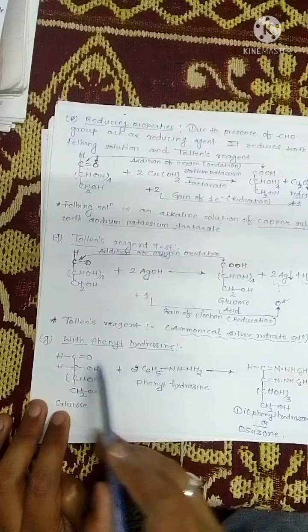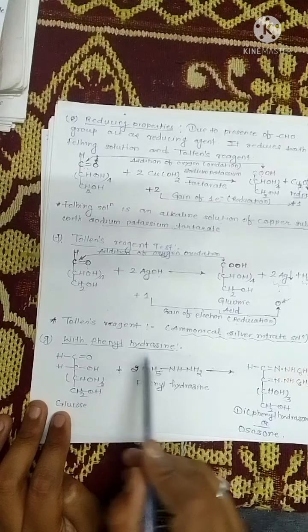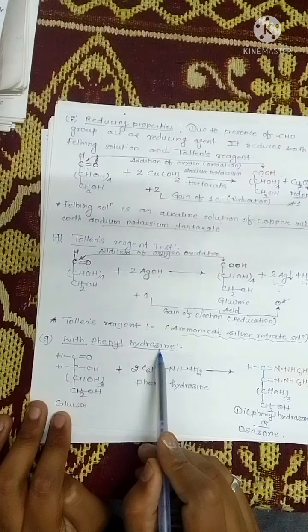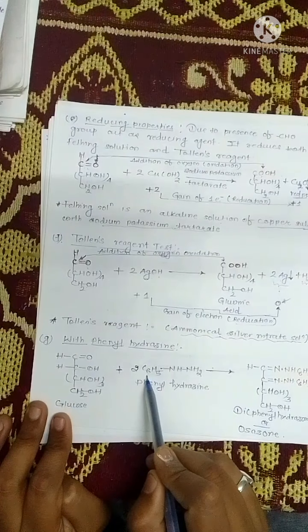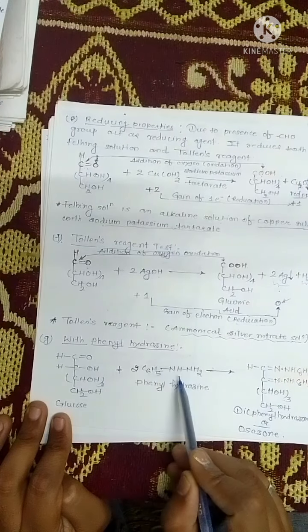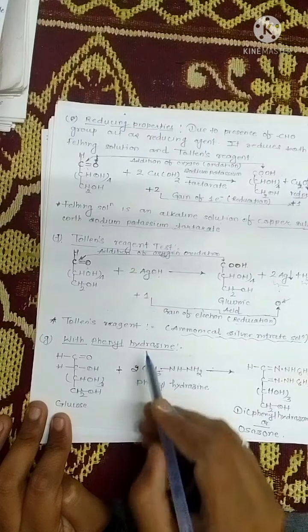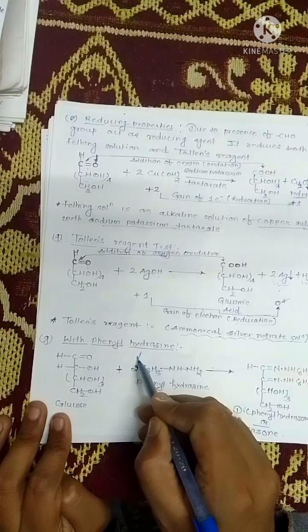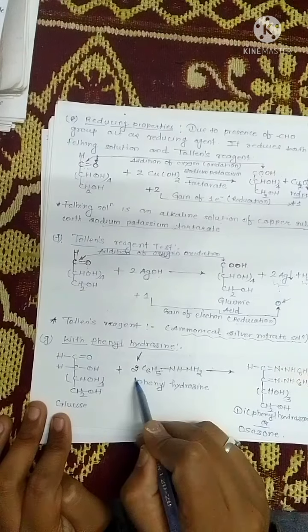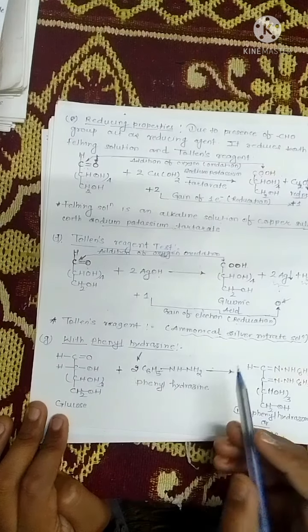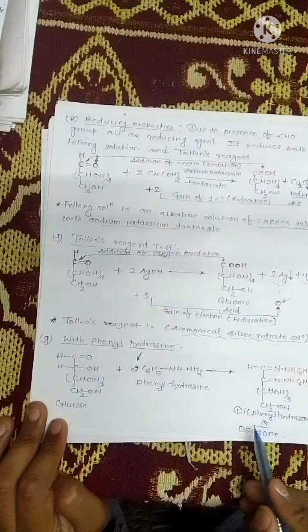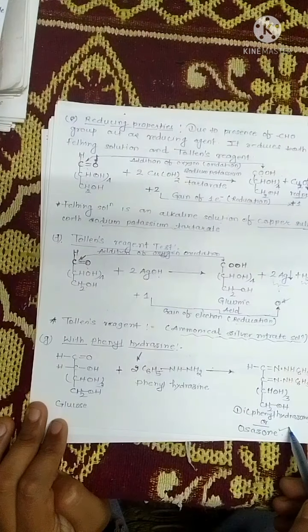When glucose is treated with phenylhydrazine, what is the formula of phenylhydrazine? It is C6H5NHNH2. The important thing is that it is 2 molecules of phenylhydrazine. So glucose is basically converted into osazone.